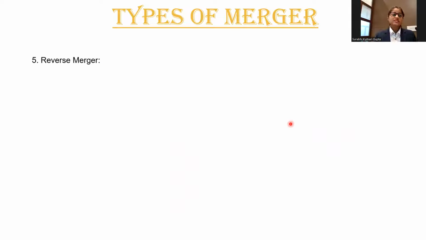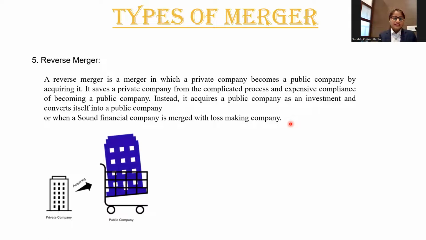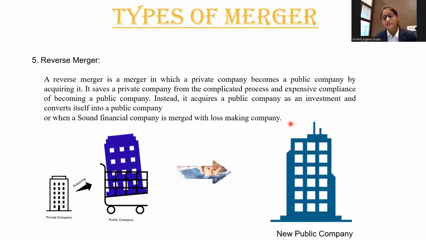The last merger is reverse merger. A reverse merger is a merger in which a private company becomes a public company by acquiring it. It saves a private company from the complicated process and expensive compliance of becoming a public company. Instead, it acquires a public company as an investment and converts itself into a public company. Or when a sound financial company is merged with a loss-making company. In this example, we are looking at a private company buying a public company and becoming a new public company.